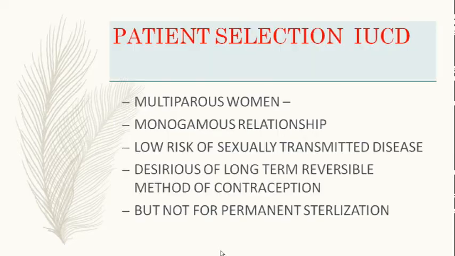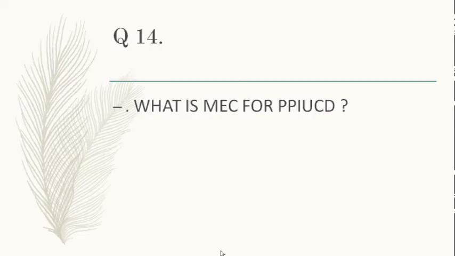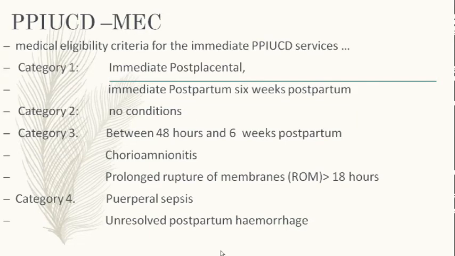So this is a criteria: multiparous woman. So you don't advise an IUCD in a nullipara. And monogamous, she has told me, so there is a low risk of sexually transmitted disease, and of course she is desirous of long-term reversible contraception and not prepared for a permanent method of sterilization. So that is the MEC of PPIUCD.